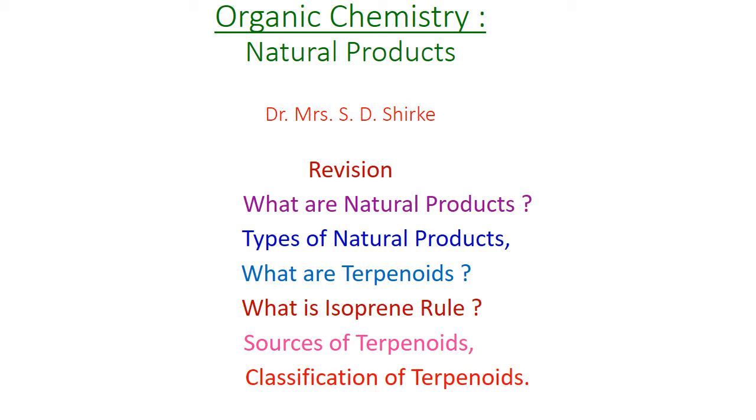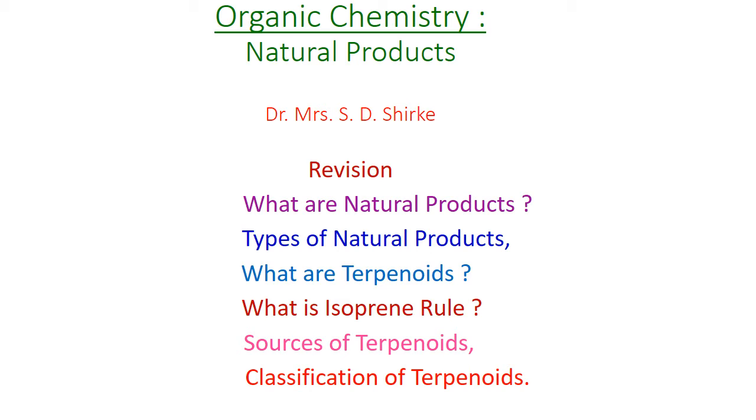These are terpenes, means hydrocarbons, and we have said that these are oxygenated derivatives. What type of derivatives are present in terpenoids? Oxygenated means which contain oxygen. Which are the functional groups containing oxygen? For example, aldehydes, ketones, esters, ethers, alcohols, all these functional groups contain oxygen. These are all oxygenated derivatives.